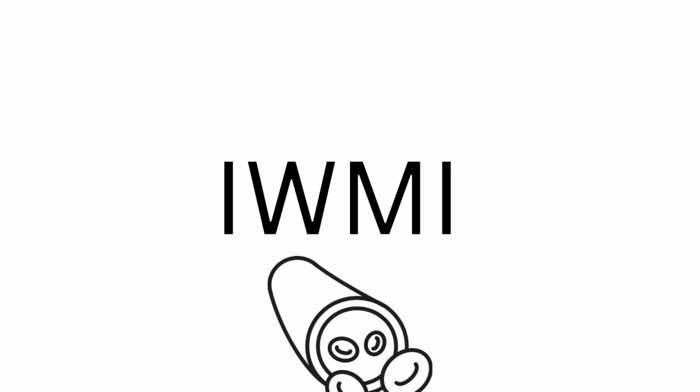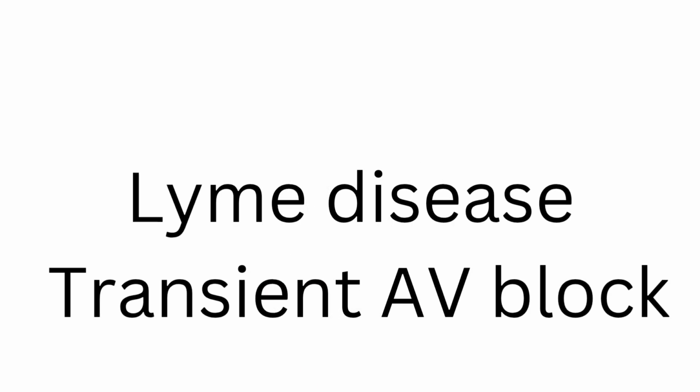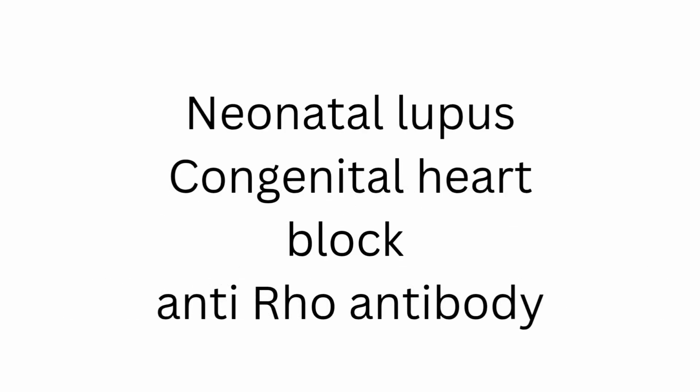Now heart block you can see in an inferior wall MI. It can be in various other situations as well, like infections such as Lyme disease. You also have to remember neonatal lupus, congenital heart block. It is due to anti-Ro antibody, and it's also in Lyme disease. It's a transient AV block.